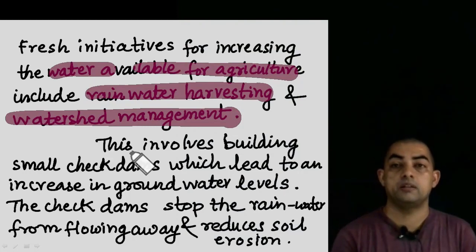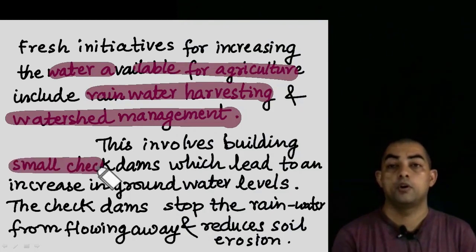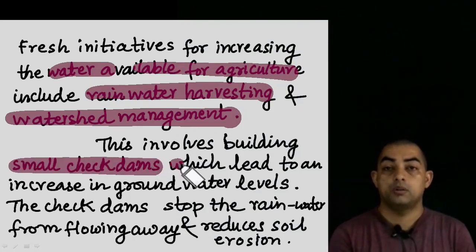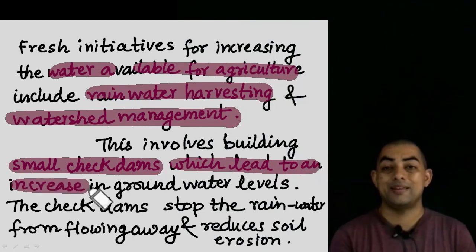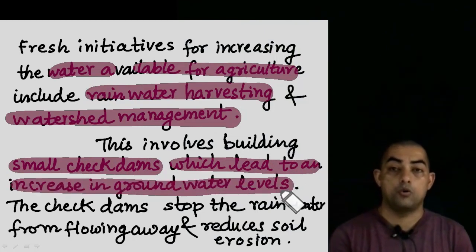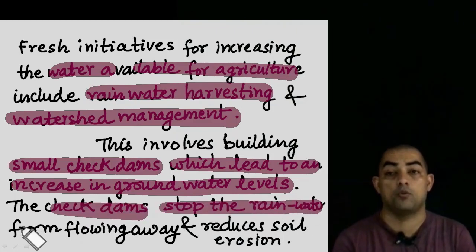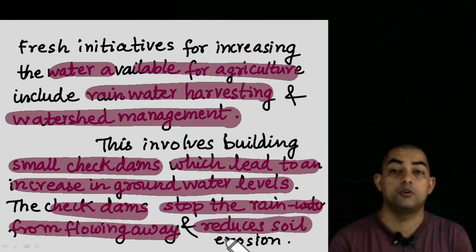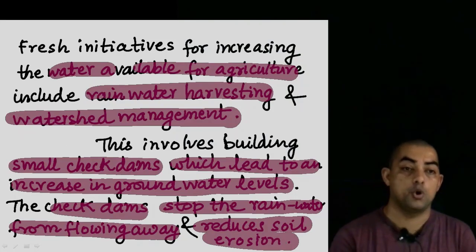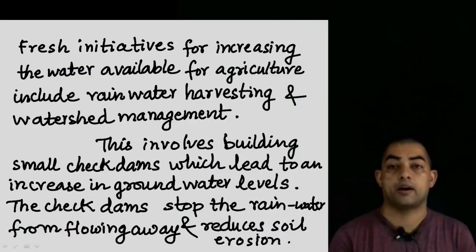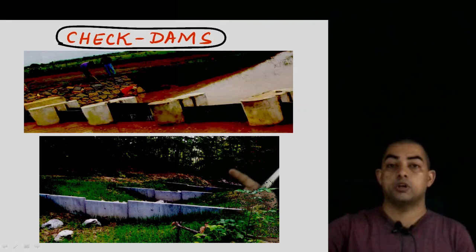So what is done in these methods? This involves building small check dams. These check dams lead to an increase in the groundwater level, and they also stop the rainwater from flowing away and reduce soil erosion. Let me show you a picture of a check dam. See, these are two pictures of a check dam.